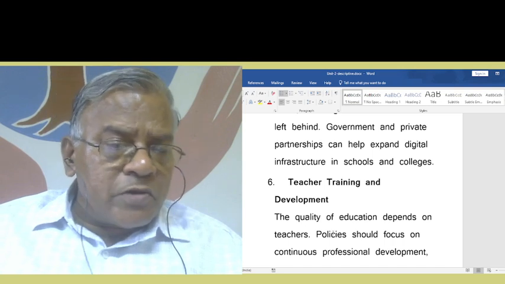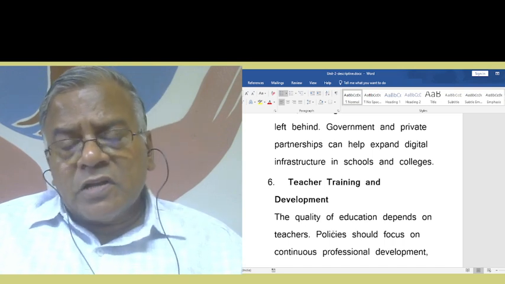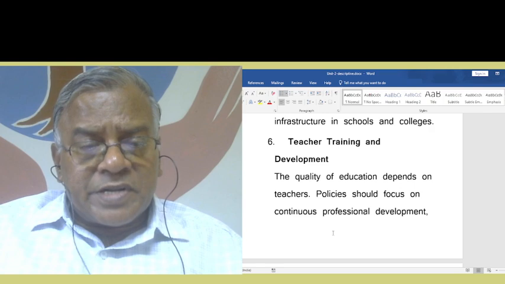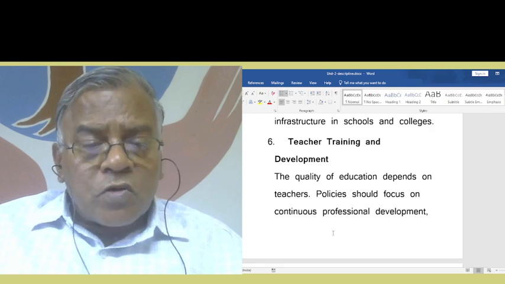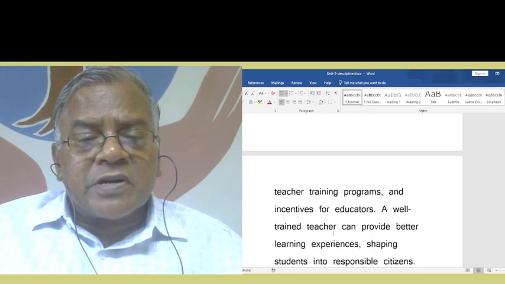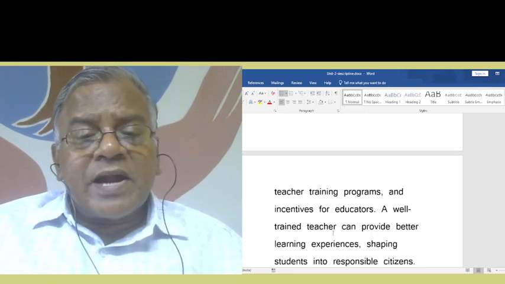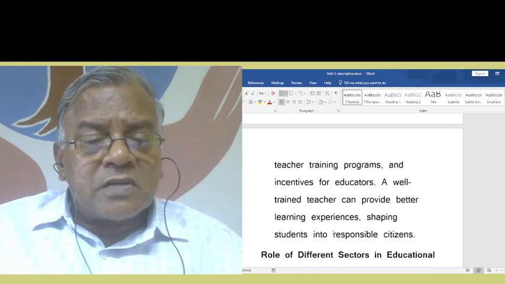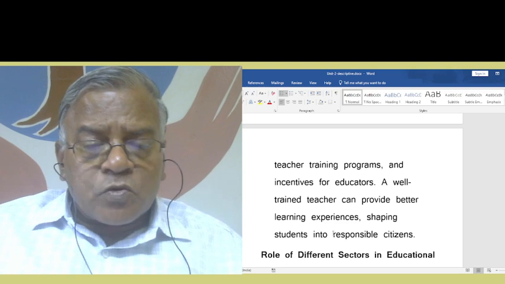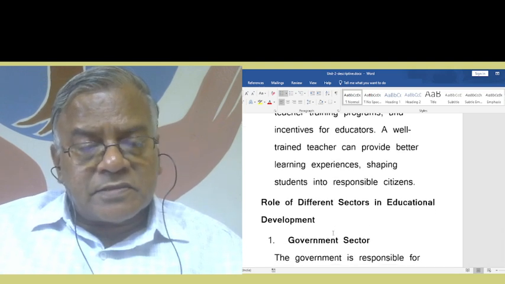The sixth point will be teacher training and development. The quality of education depends on teachers. Policies should focus on continuous professional development, teacher training programs, and incentives for educators. A well trained teacher can provide better learning experiences, shaping students into responsible citizens.